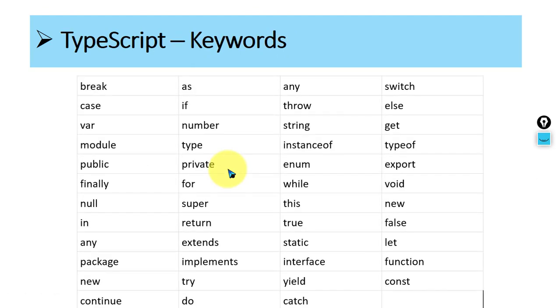Now next, some of the keywords are listed here for TypeScript. Look, so many keywords are there. Keywords are predefined and have a specific meaning in the program. The compiler pays specific attention to keywords, so we have to use keywords in a proper way, otherwise the compiler will give you an error. Break, as, any, switch, case, if, throw, else, var, number, string, get, module. So many keywords are there. Every keyword has its own use, and there are certain rules to use them. We will see.